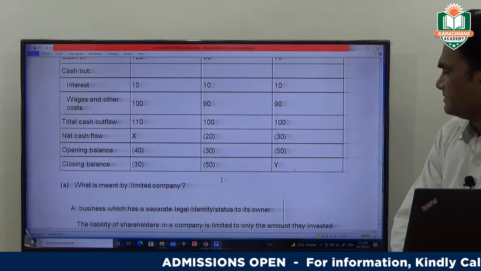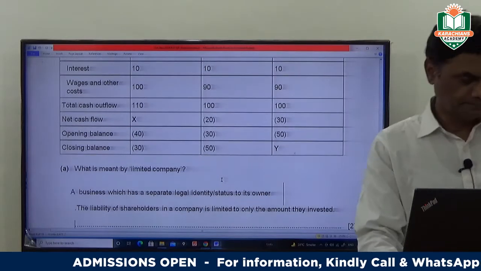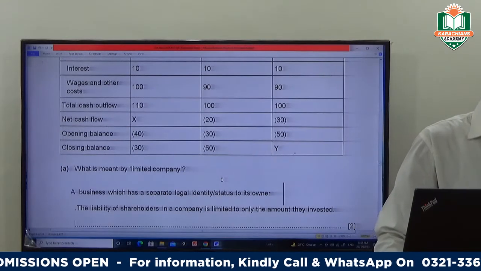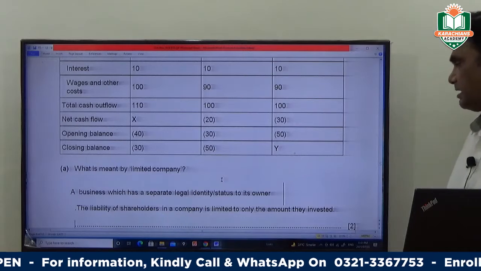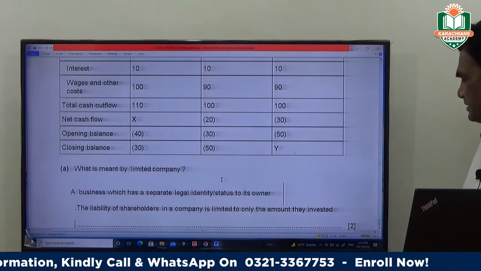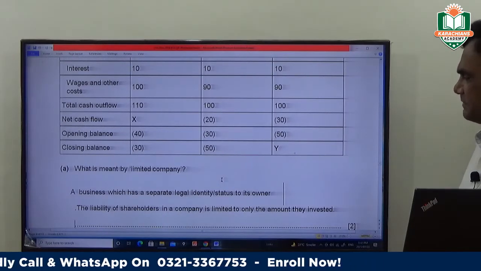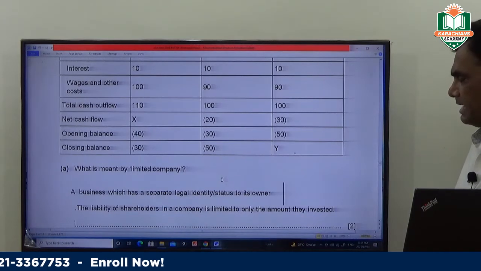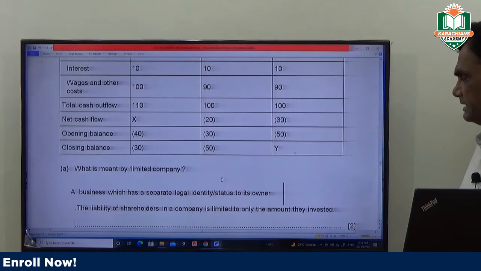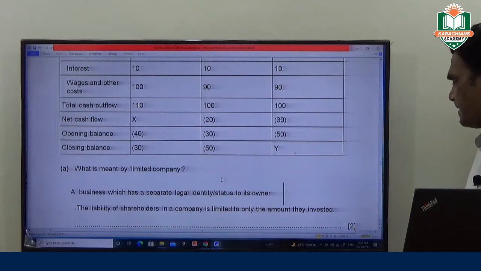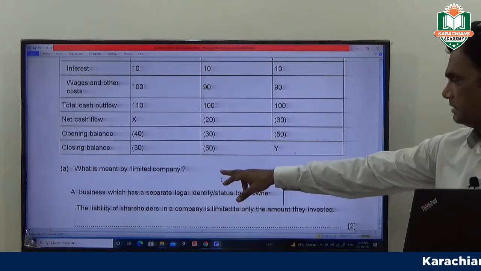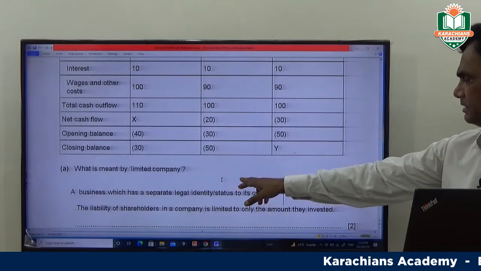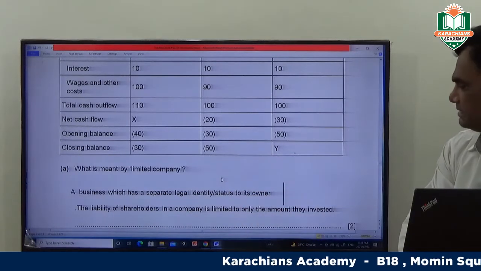Question number 1: what is meant by a limited company? This question comes from the chapter Types of Business Organization. This question carries 2 marks. A limited company is a business which has a separate legal entity status from its owners. The liability of shareholders in a company is limited to only the amount they invested. It means there is a separate legal entity or status from the ownership.